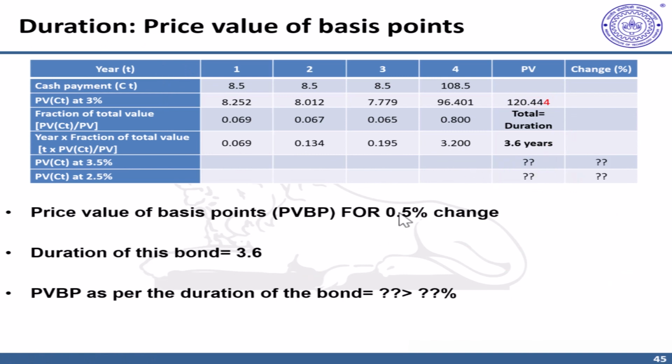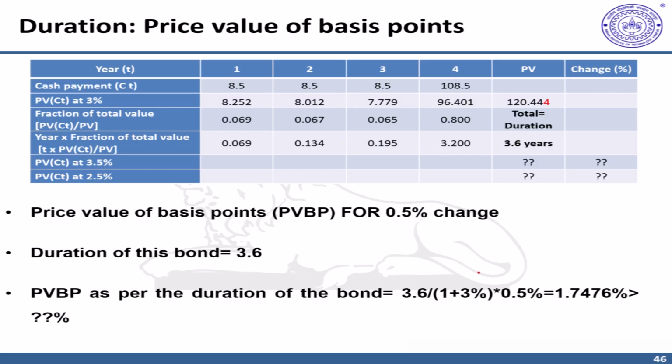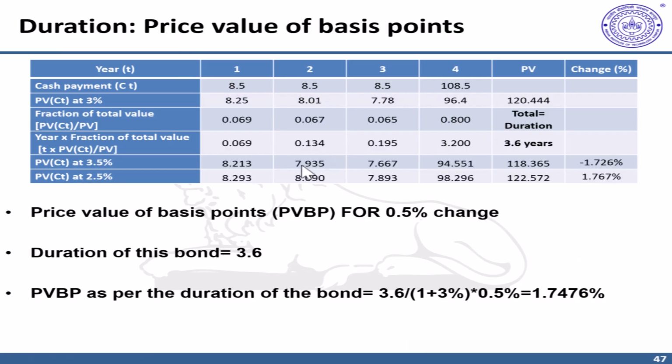Let us see. So we'll start with the half percent change up and down, which means the change should be 1.7476, which is close to 1.75%. Whether you look at up or down, the duration measure predicts the same price change up and down. Let us calculate that. So if you consider a change due to increase in interest rates, these are the present values, this is the price, and these are the prices for a decrease in interest rates. You can see with increase in interest rate, the price has declined.